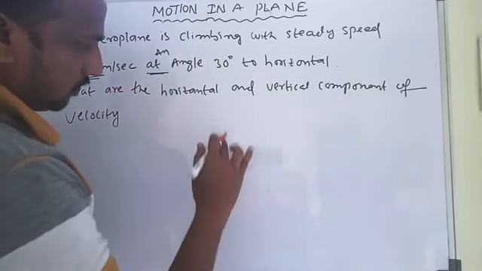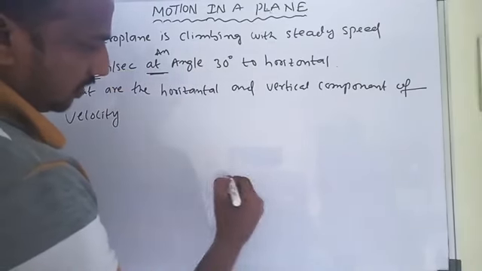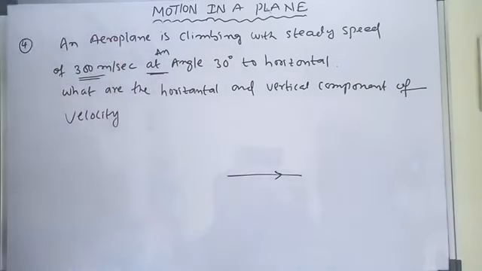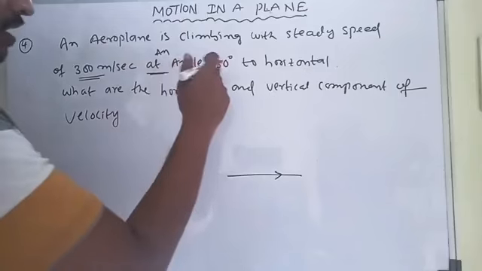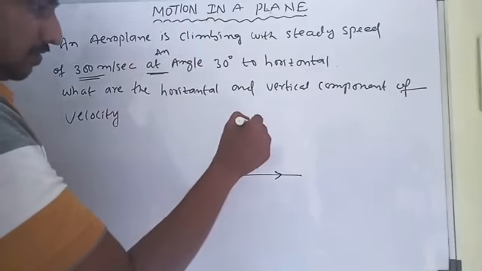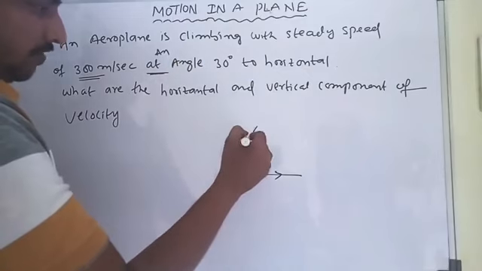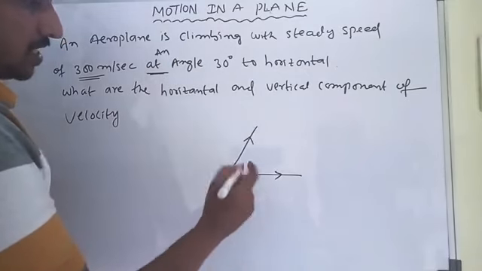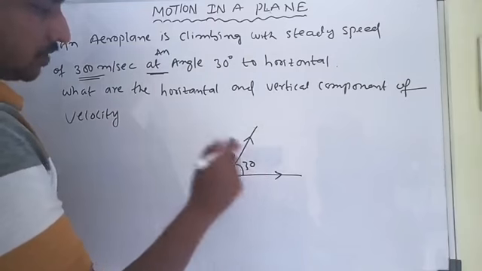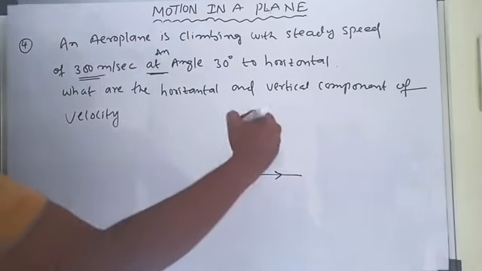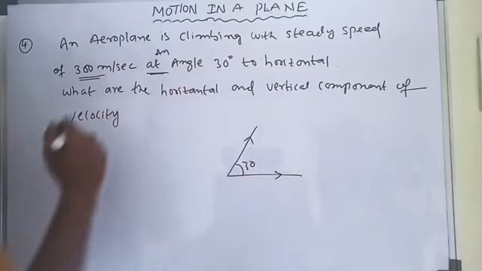This is vertical, this is horizontal. What is the speed at an angle to the horizontal? For example, this is the aeroplane climbing with a steady speed, at 30 degrees to the horizontal. The speed is nearly 300 meter per second.